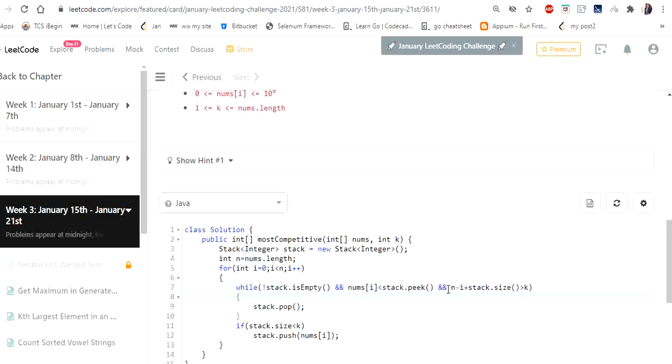So every time I check how many elements are left in my array to add to the stack so that I form a stack of length k. So now our logic part is done.